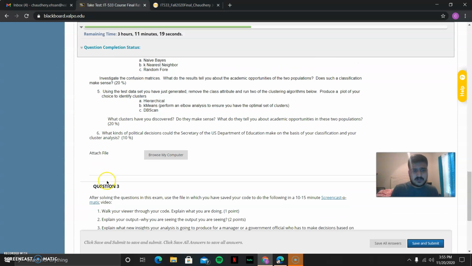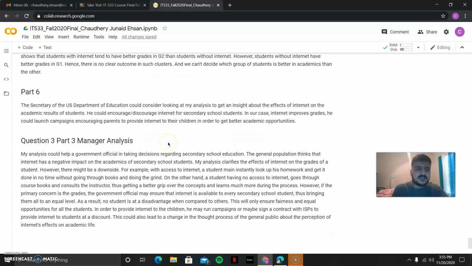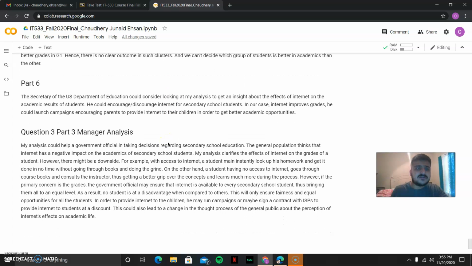Then we're going to go for part 6. What kind of political decision could the US Secretary of the US Department of Education make on the basis of classification and your cluster analysis? So the Secretary of the US Department of Education could consider looking at my analysis to get an insight about the effects of internet on the academic results of students.